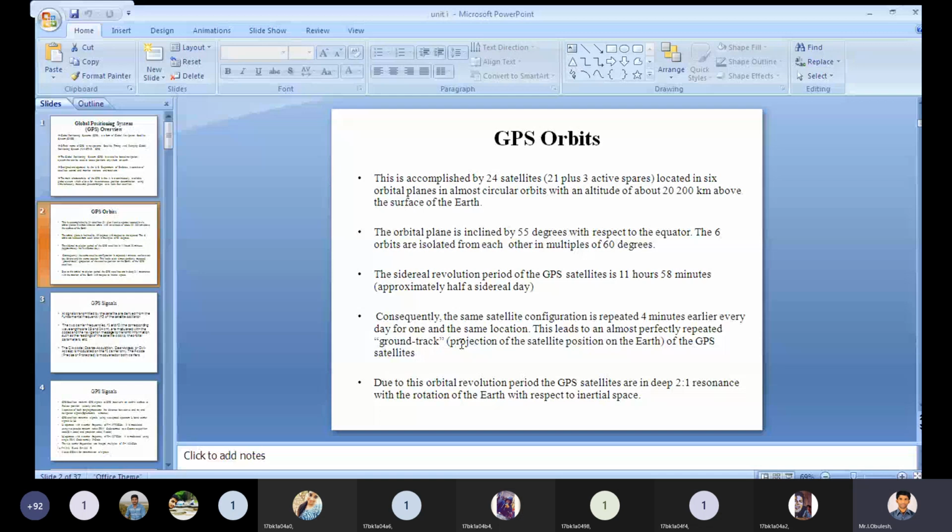This means about 20,000 kilometers above the surface of the earth.